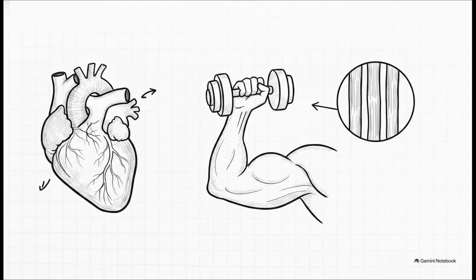To see this adaptation in action, we can look at both pathological and physiological examples. On the pathological side, think of a struggling heart. A patient with chronic hypertension is forcing their heart to pump against incredibly high resistance, constantly. So the left ventricle adapts through left ventricular hypertrophy.